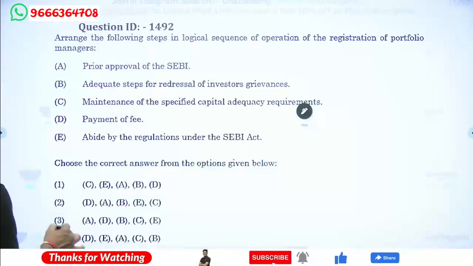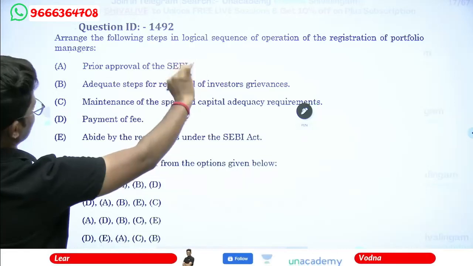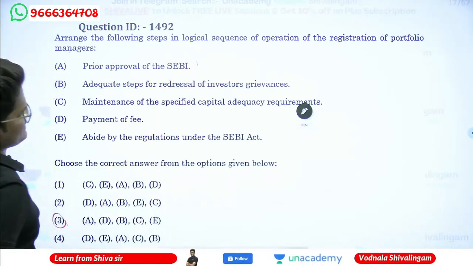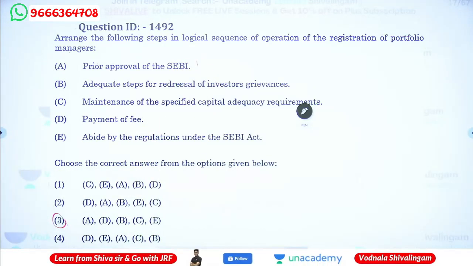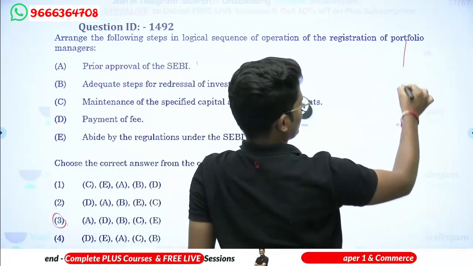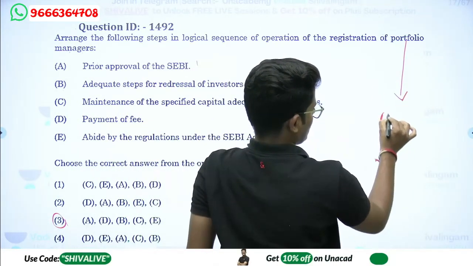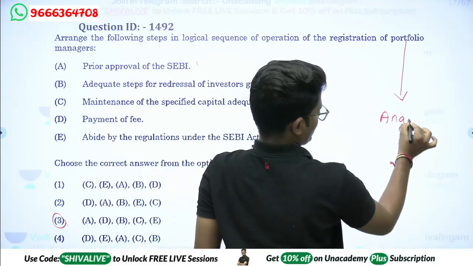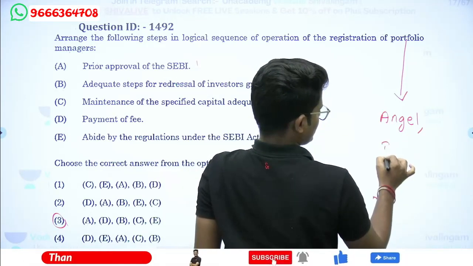So answer will be C, A, D, B, C, E. So first, prior approval of the SEBI is required, because portfolio managers will be maintaining that fund. Portfolio managers are like stock broking companies such as Angel Broking or Zerodha.